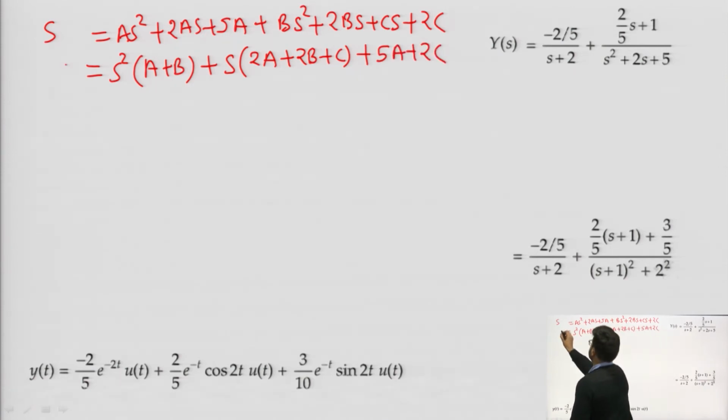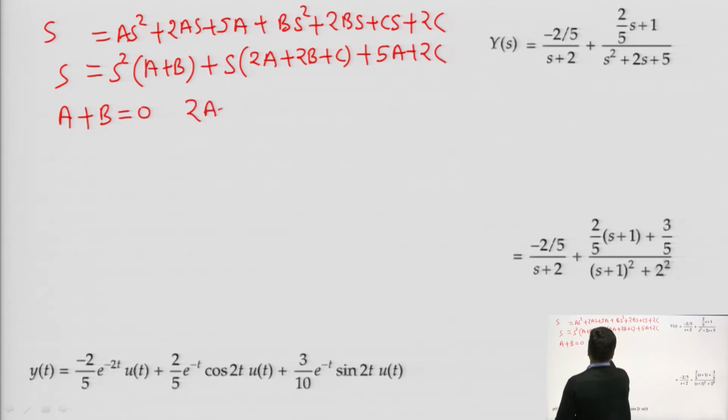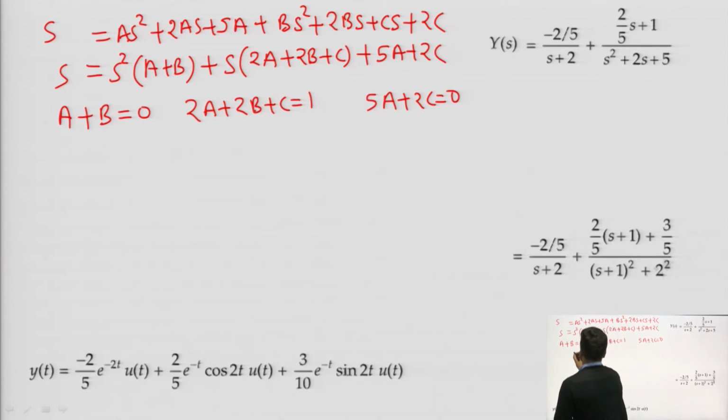And here we have the value of s. So, now when we equate, we get for s square: A plus B equals 0, because there is no s square on the left hand side. 2A plus 2B plus C equals 1, and 5A plus 2C equals 0.